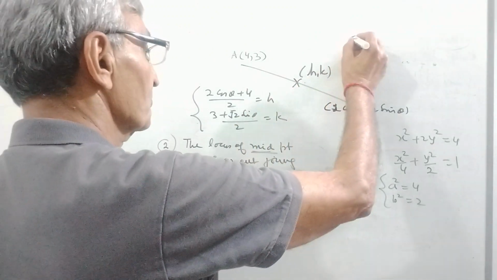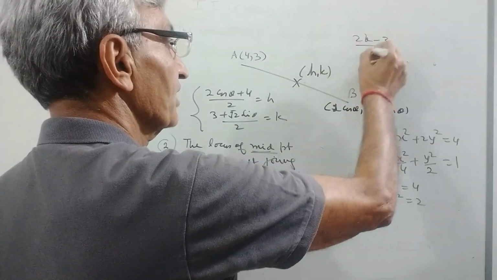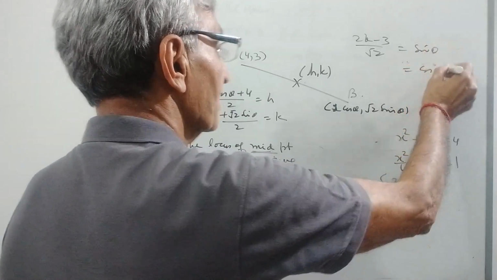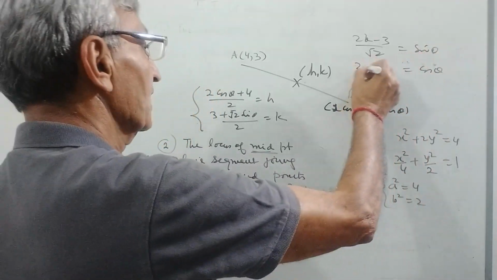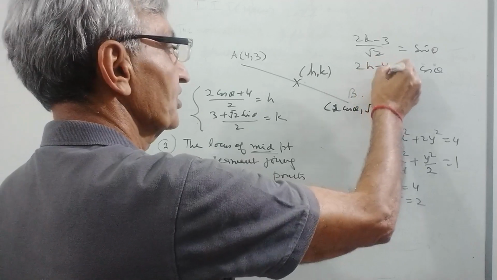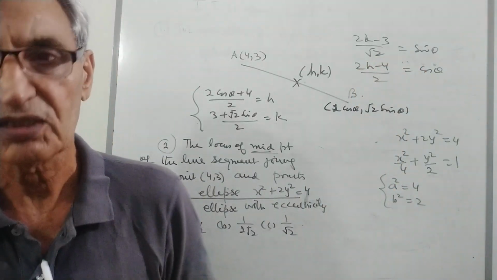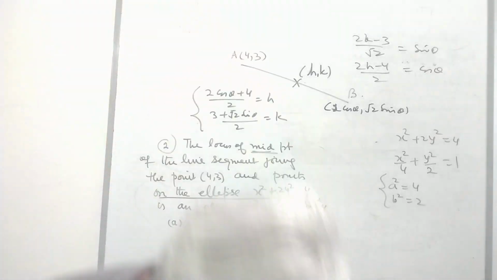Sin theta is equal to (2k minus 3) divided by under root 2. And cos theta is equal to (2h minus 4) divided by 2. Now I eliminate. He says, what is the locus of the midpoint?